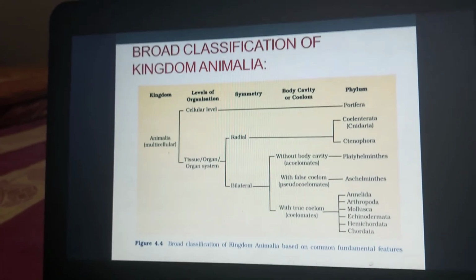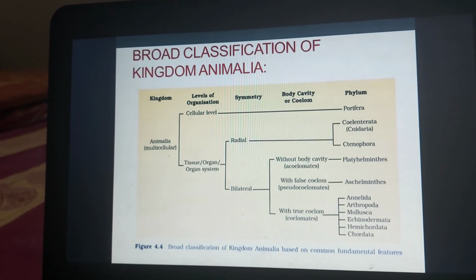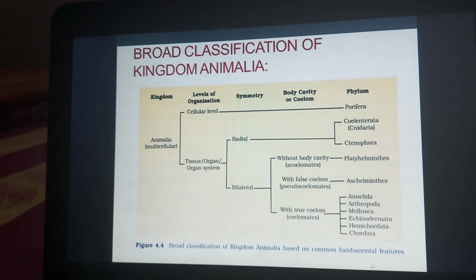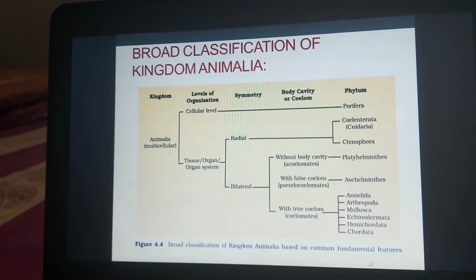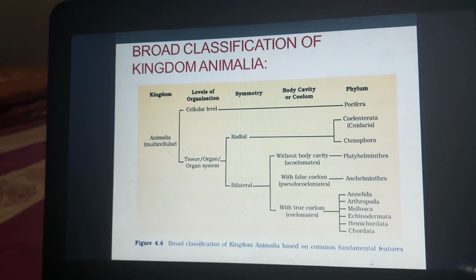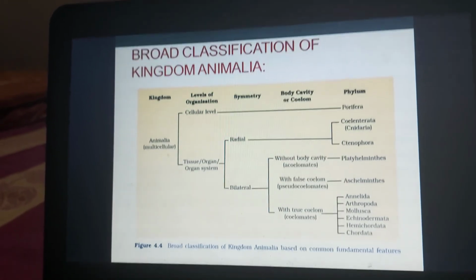When you learn all those points, all those criteria are clear, then quickly come to this table. With the help of this table, you will be able to quickly revise the points which we have used for the classification of the animals. Thank you.